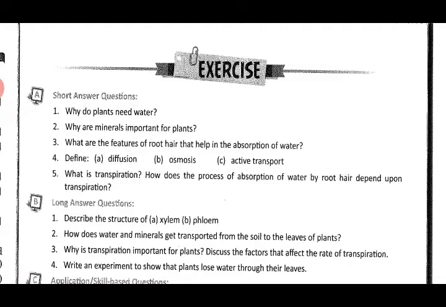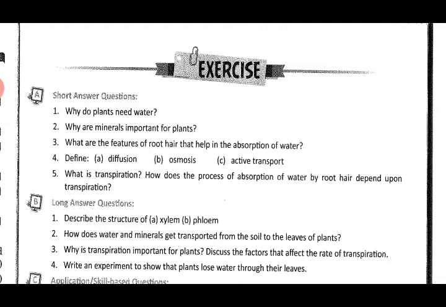Describe the structure of xylem and phloem. For xylem we have figure 1.2. You have to draw the figure as well. Figure 1.2 on page number 7. You have to write the 4 elements and explain, that is the vessels, tracheids, xylem fibers and xylem parenchyma. You have to explain the structures as well.